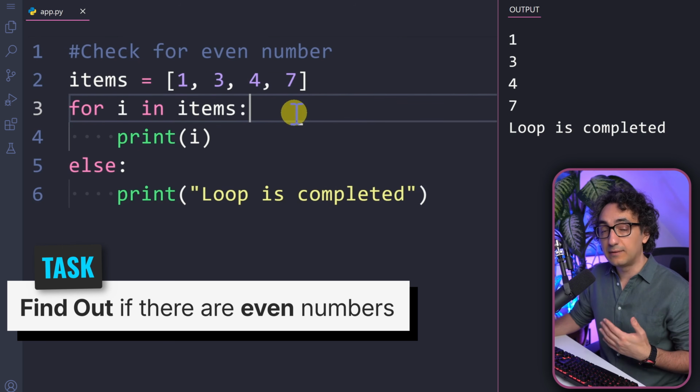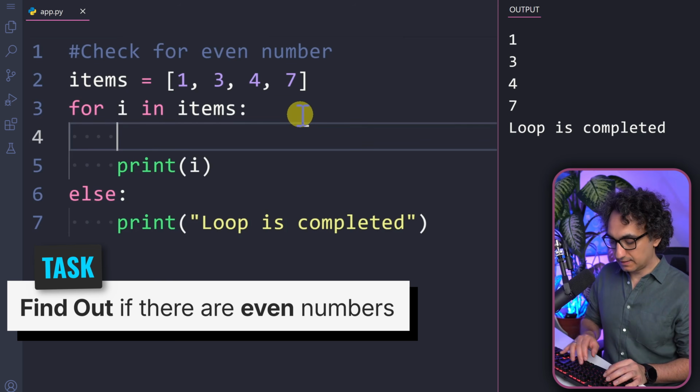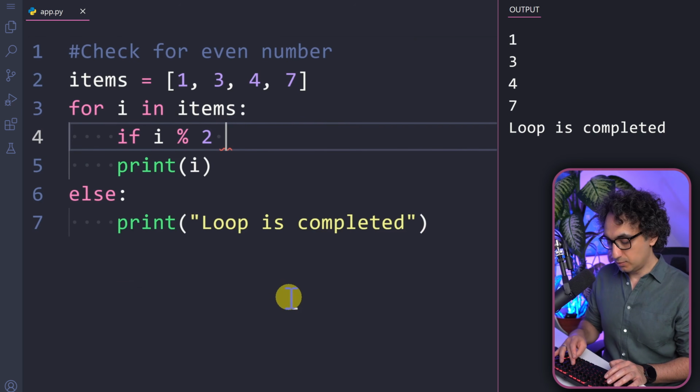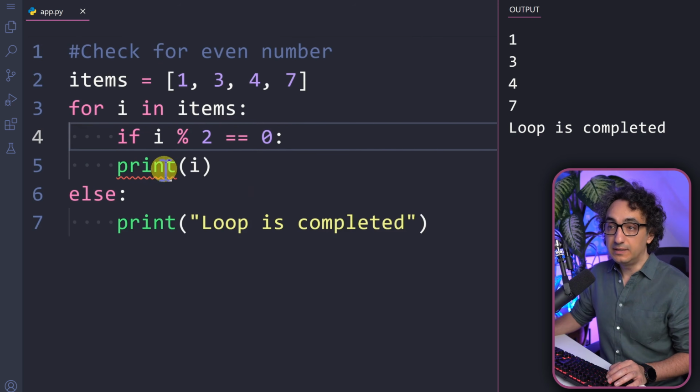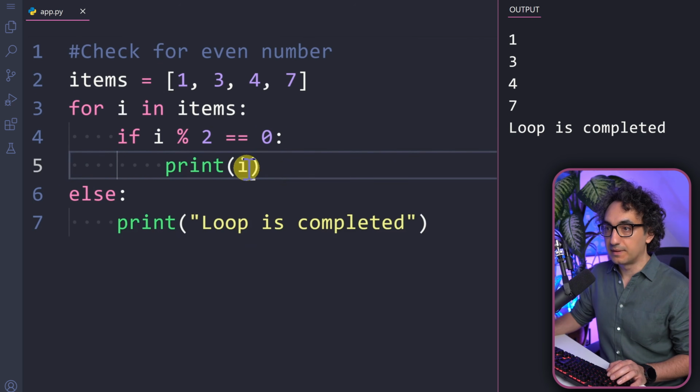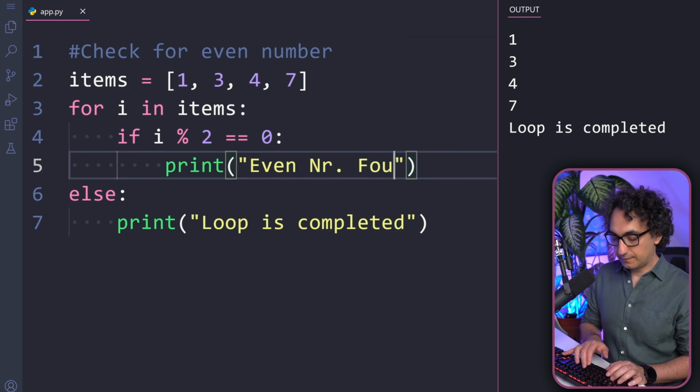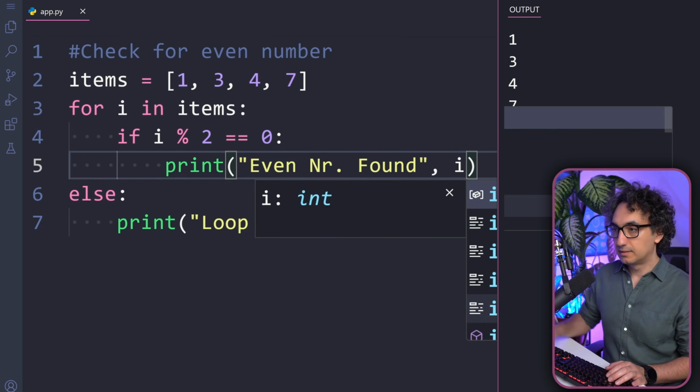And if we don't have any even number, then we have to print in the output that all the numbers are odd. So we have to make a very simple if statement, and we're going to say if the remainder when we divide the item by 2 is equal to 0, then actually we found an even number. So we're going to print something like this. Instead of the i, we're going to say "even number found", and then we're going to print this item.